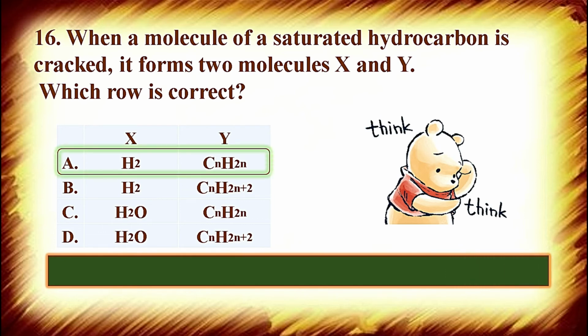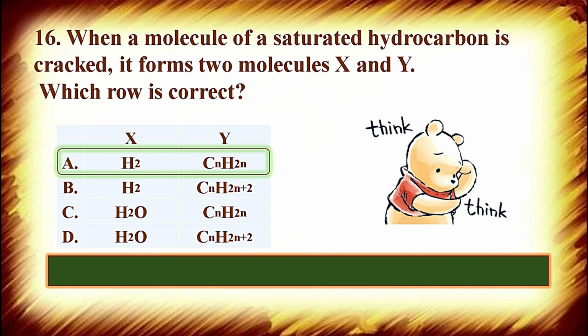Yes, the correct answer is option A: X is H2 and Y is CnH2n. Like it is said, when a molecule of saturated hydrocarbon is cracked, means alkane is cracked, it can give alkene or alkyne. If it gives alkene, then 2 hydrogen atoms will be released. And if it gives alkyne, then 4 hydrogen atoms will be released.